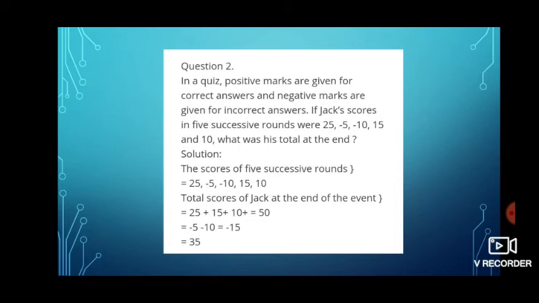So what I'll do is add all the positives together and all the negatives together, then subtract the negative from the positive. Now if we take all positives, 25 plus 15 plus 10, we get 50, and all negatives, minus 5 minus 10, we get minus 15. After subtracting the negative from the positive, 50 minus 15, we get 35.